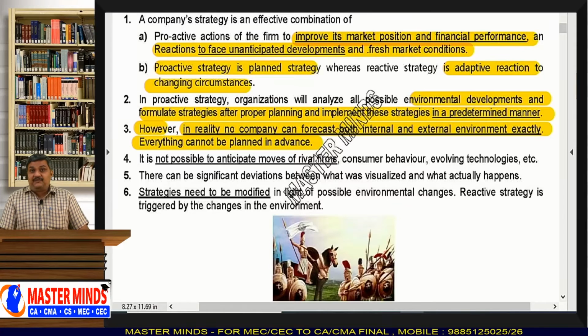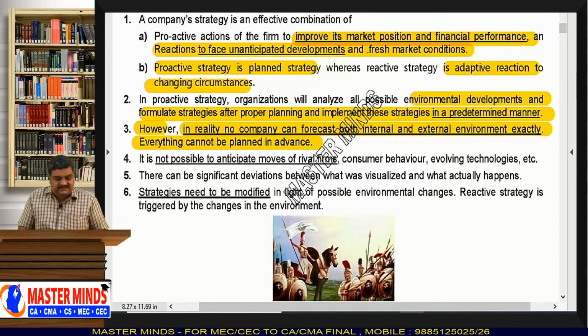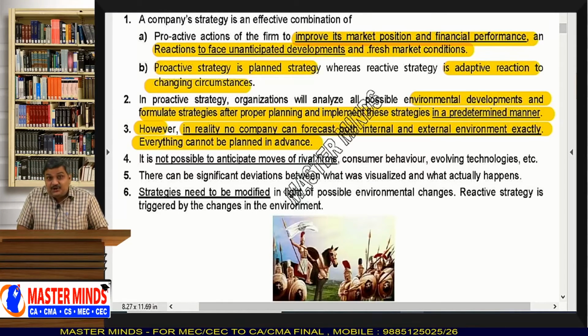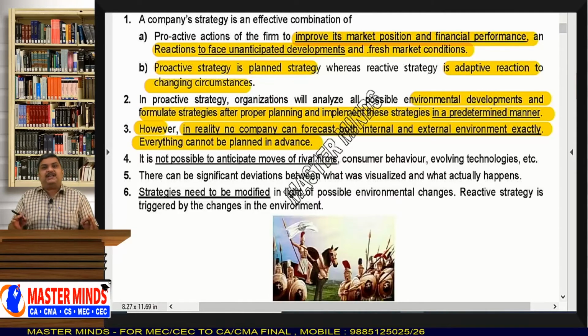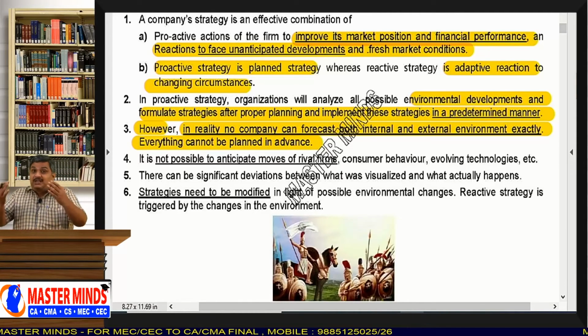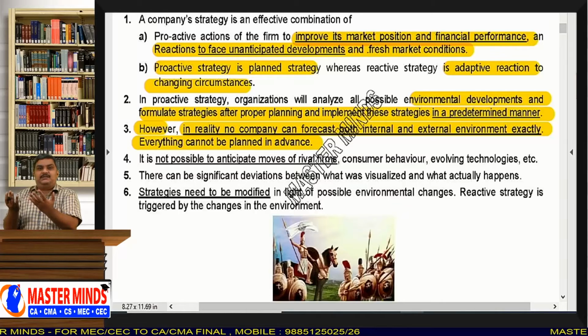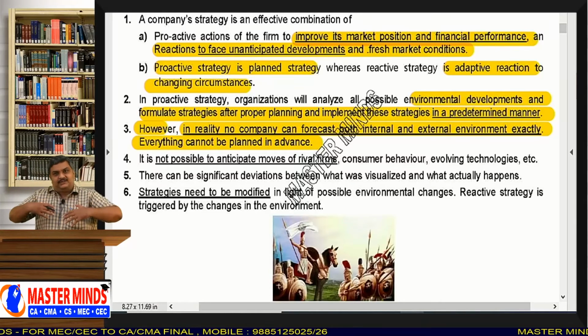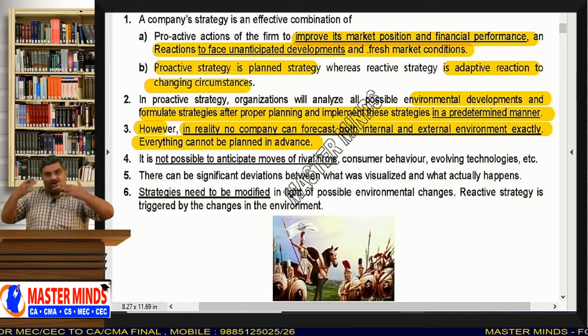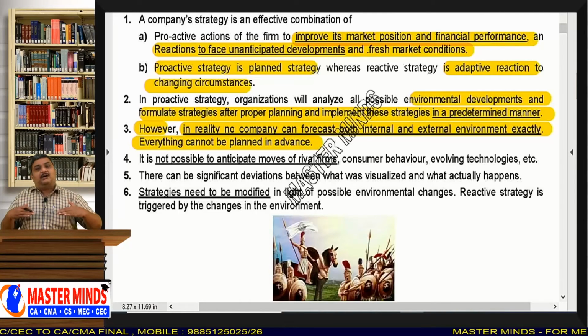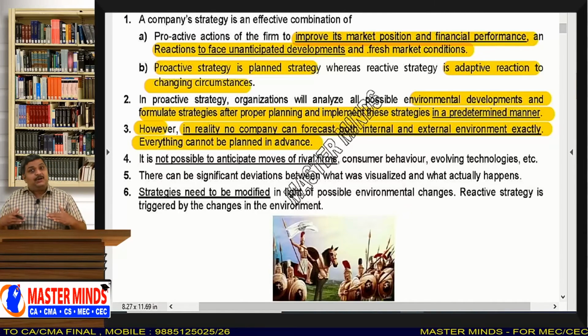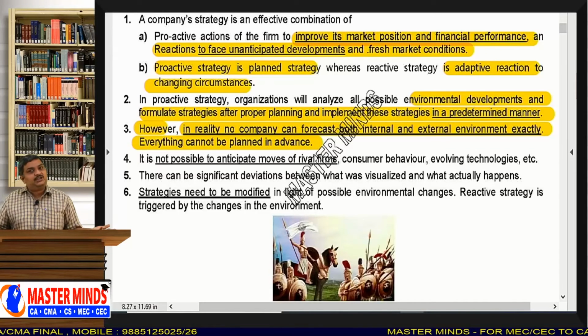And right now, every businessman clearly understood this. In reality, no company can forecast both the internal and external environment. You know, internal factors like organization structure, organization culture, human resource relations, these all may change.